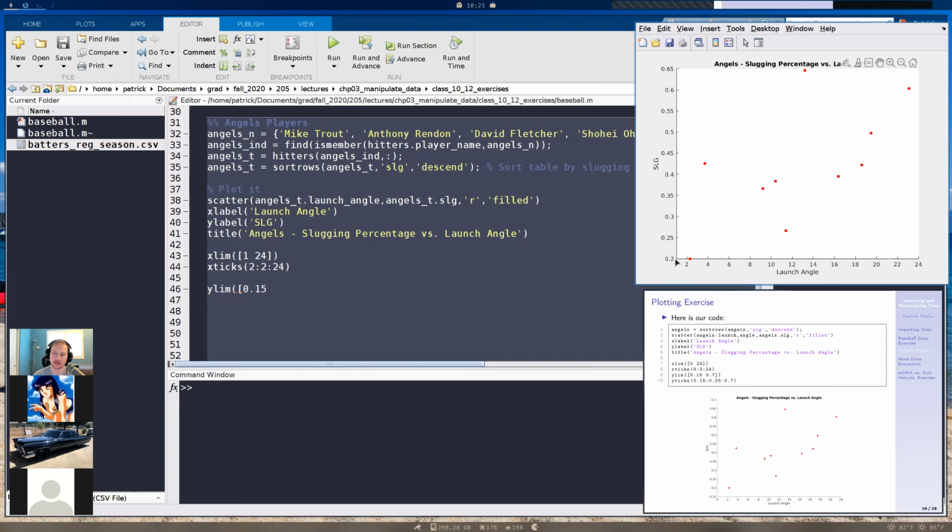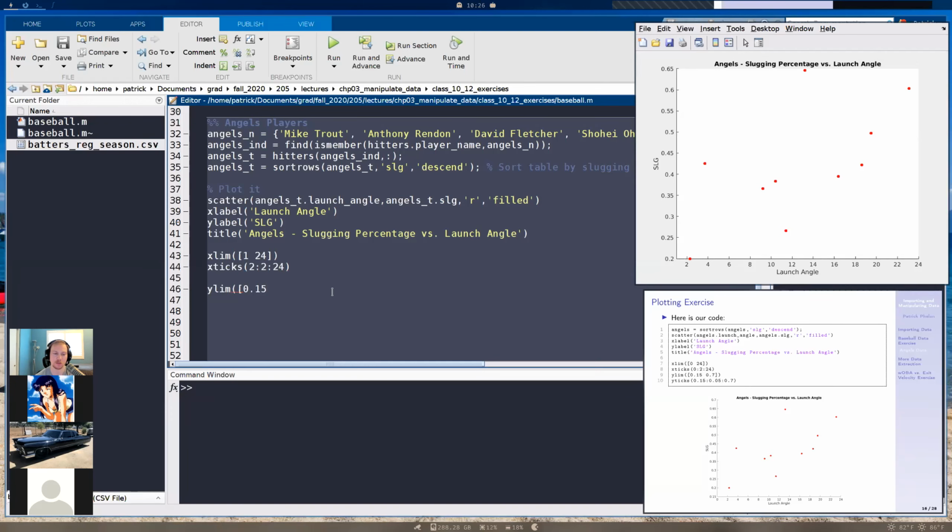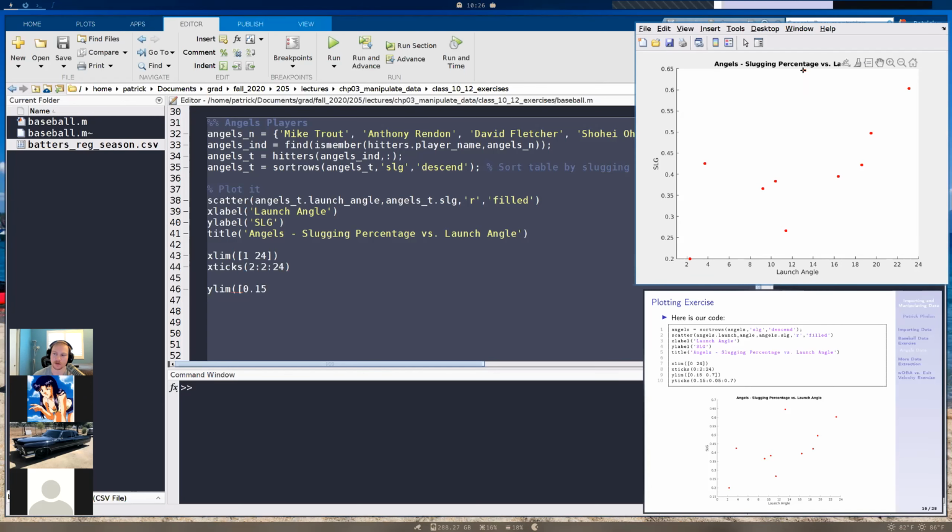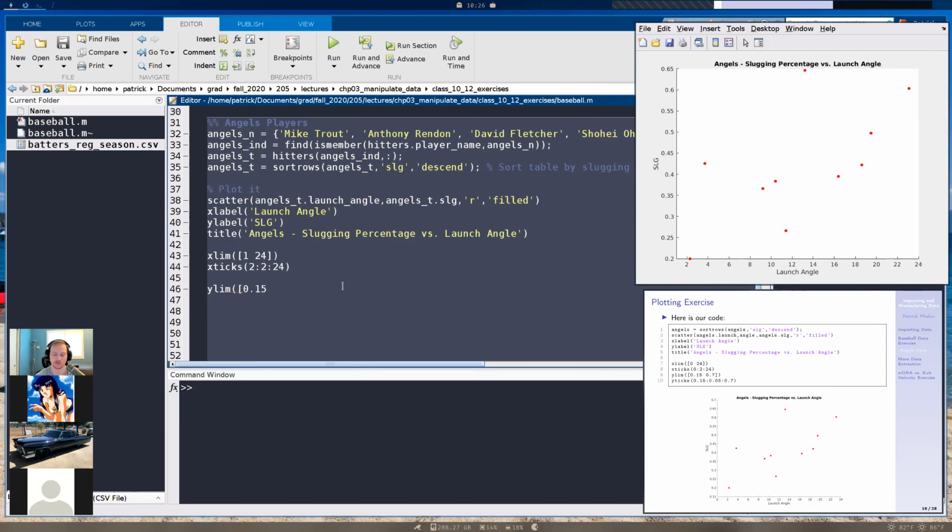Right now it's at 0.2. I don't want this data point to be on this boundary here. So I'm going to specify the minimum y limit to be 0.15. And same with the top here, this is too close to that boundary. So let's make the max y value 0.7.